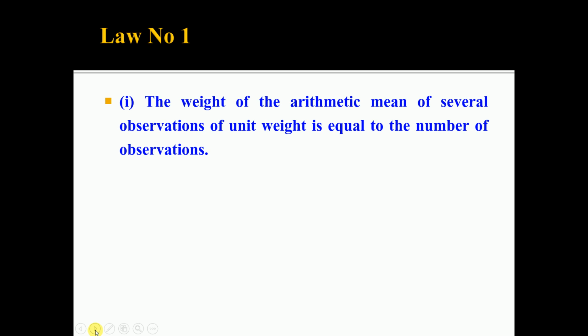So, the first simple law is the weight of the arithmetic mean of several observations of unit weight is equal to the number of observations. That means, when you determine the most probable value of a quantity and all the observations are of the same weight, then the weight of the result is equal to the number of observations.